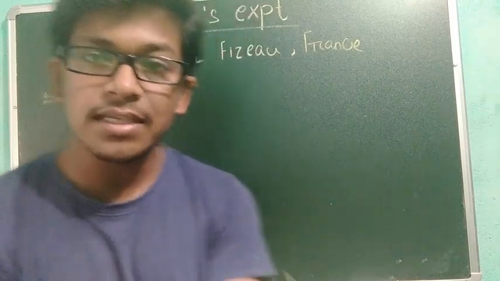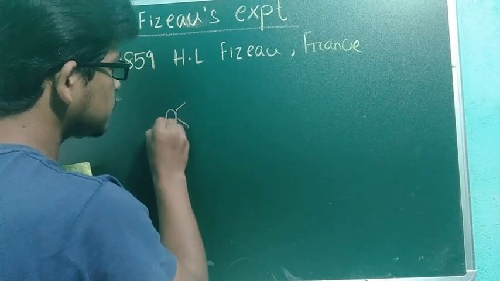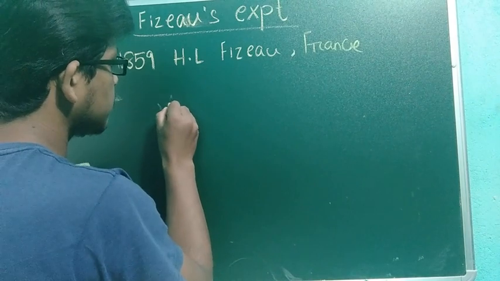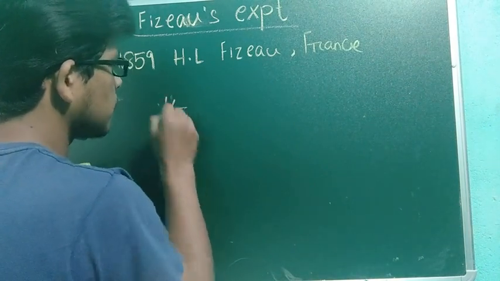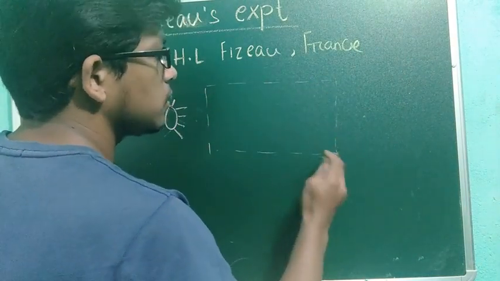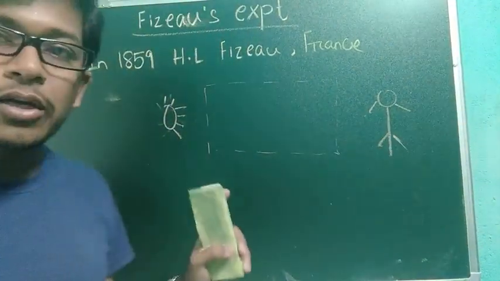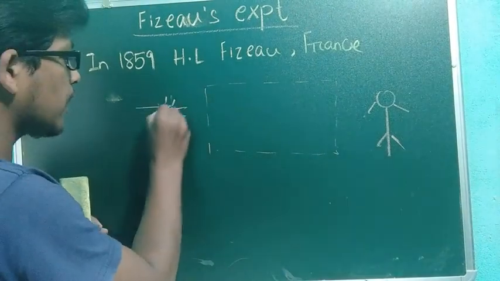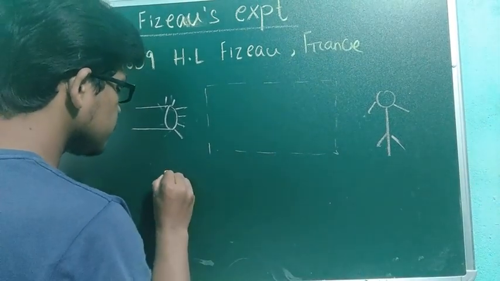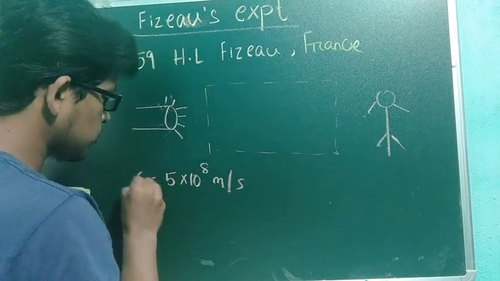First thing is, what is the reason? The reason is that suppose here you have a light, sunlight or normal light, whatever the light source, and this is a medium. Here you are the observer. We know that light propagates at 3 into 10 to the power 8 meter per second. That is the velocity of light.